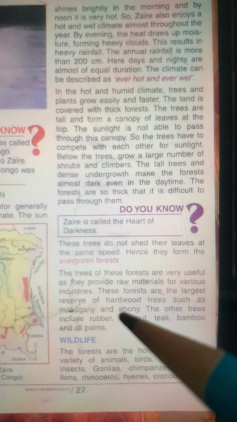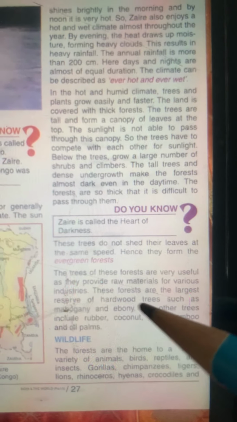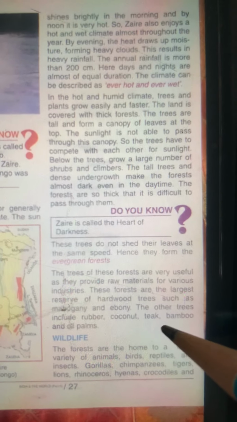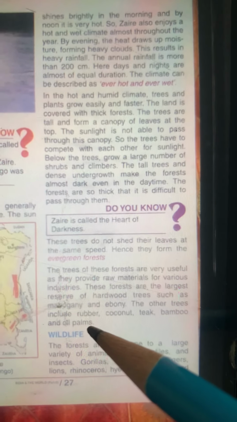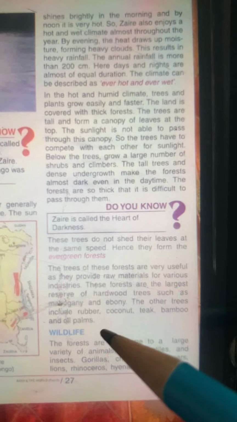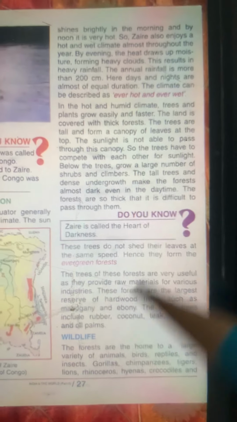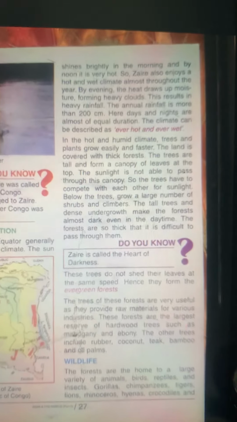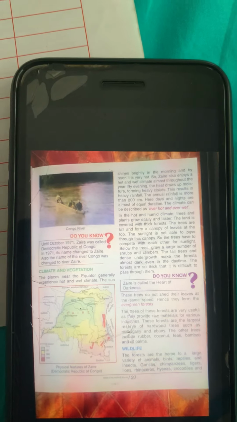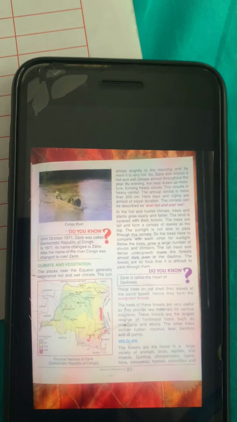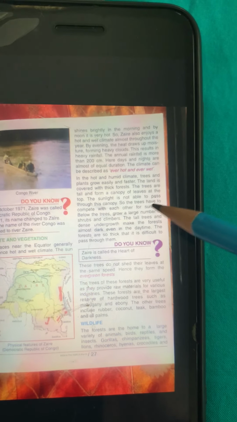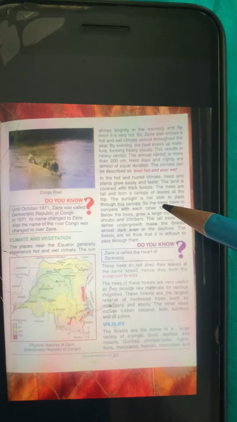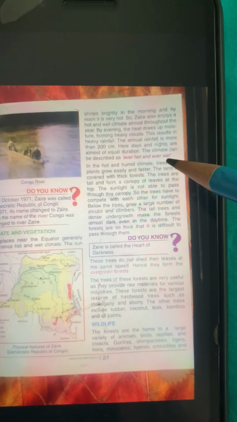And what type of trees grow? You can see from your book. Mahogany, ebony, rubber, coconut, teak, bamboo, and oil palms. These type of trees: mahogany, ebony, rubber, coconut, teak, bamboo, and oil palms. Learn their names. And all the trees do not shed their leaves at the same time, so it is always green. So these type of trees are called evergreen trees. And this area is always having rain, it is always wet, and it is always hot. So this area is called ever hot and ever wet.